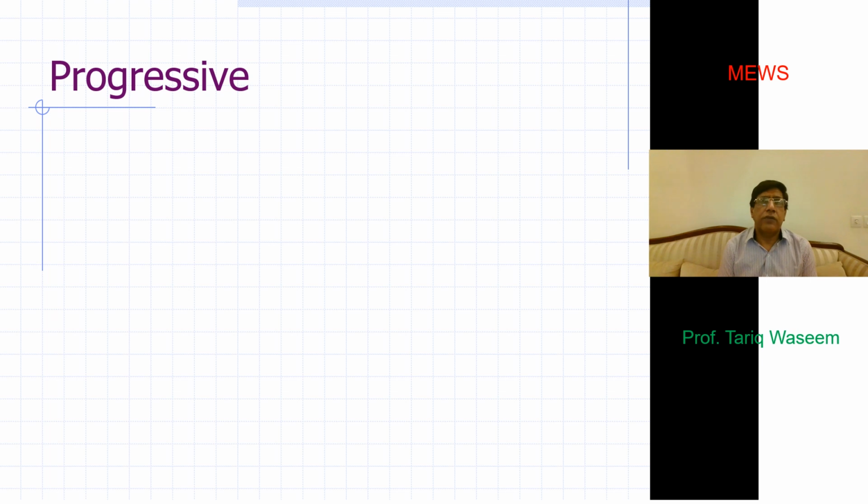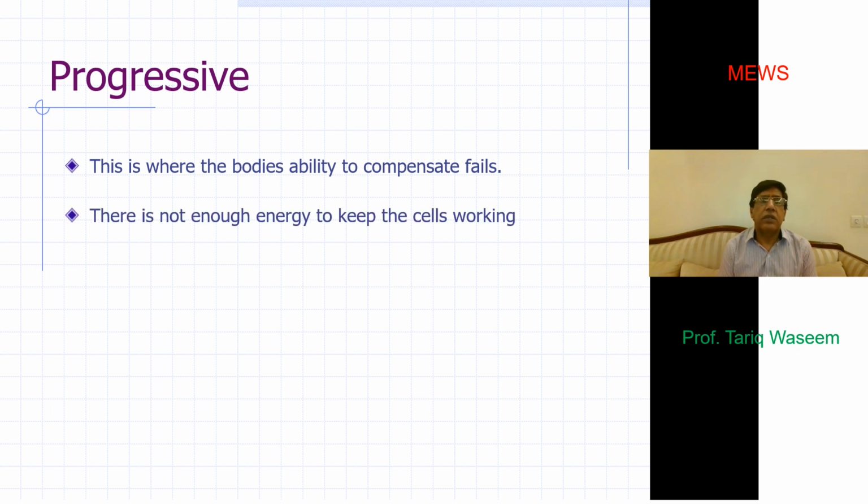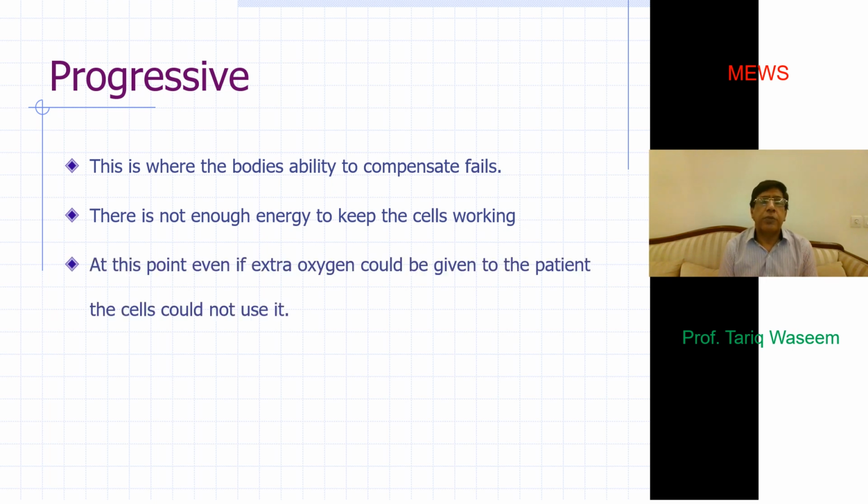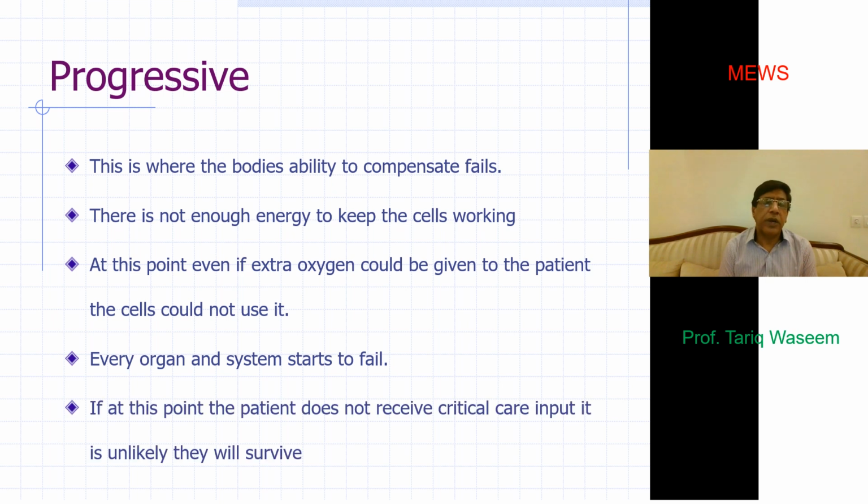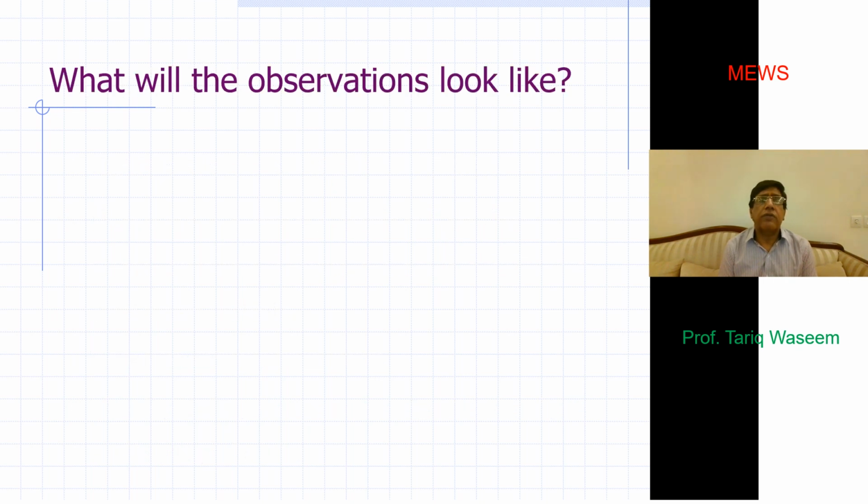Then there is a stage which is more progressive. This is the stage where the compensation of the body starts failing. There is not enough energy to keep cells working. At this point, even with extra oxygen given, the patient's cells cannot utilize it. Every organ and system starts to fail. And at this point, if the patient does not receive critical care input, it is very unlikely that they would survive.